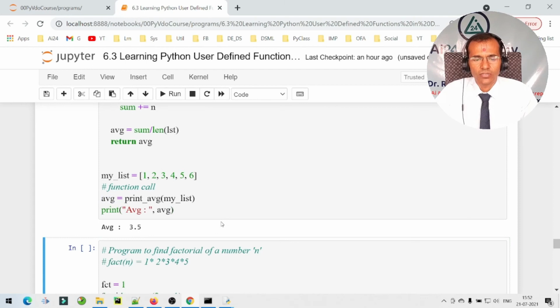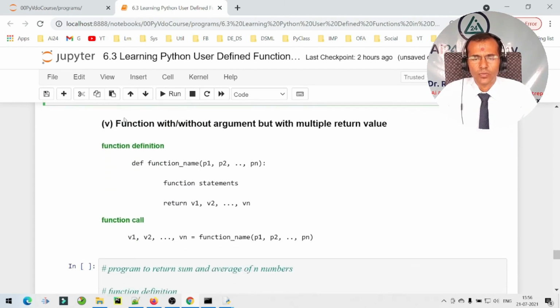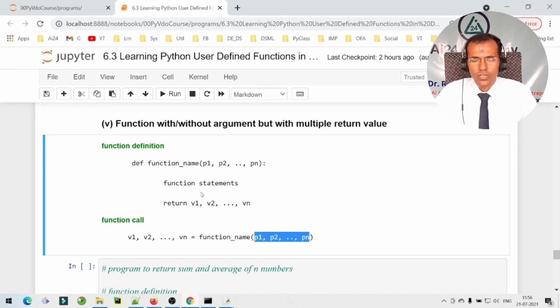So now let us run it. We can see that the average is 3.5. Now let us look at the fifth possibility, function with or without argument but with multiple values, which means here we may or may not have arguments, but we return multiple values from the function.